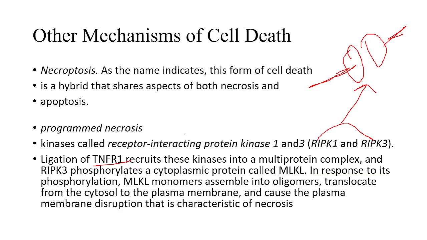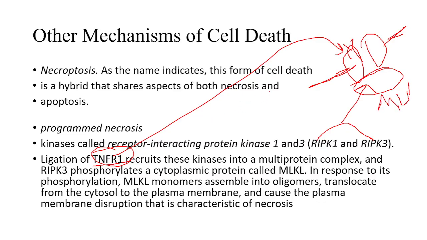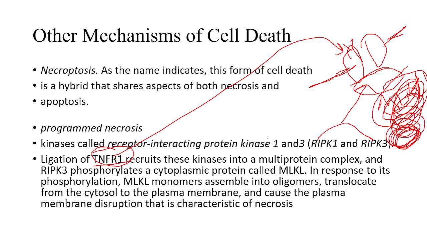And over here, the TNFR receptor will be present. Once TNF comes and binds to the receptors, what will happen is MLKL is a protein that is present. MLKL protein will start polymerizing. Once it starts to polymerize, it will cause the breakdown of the membrane.